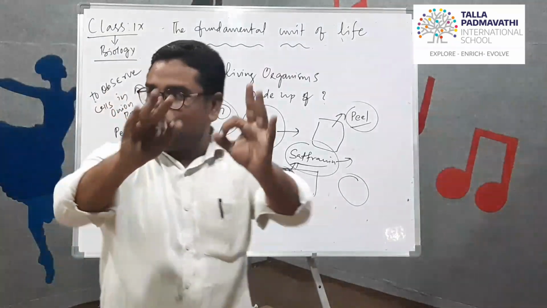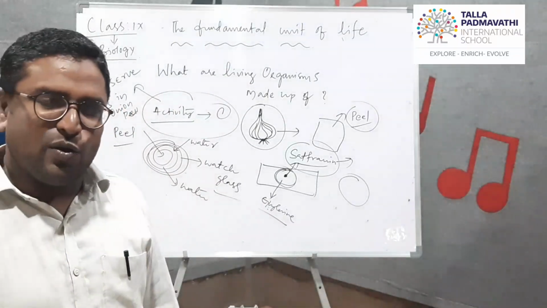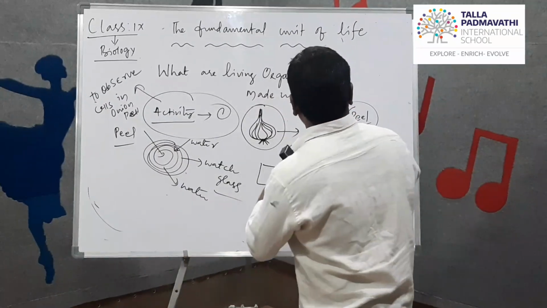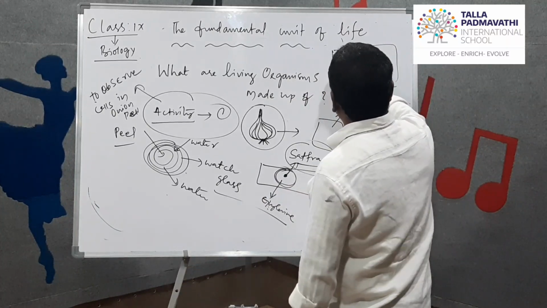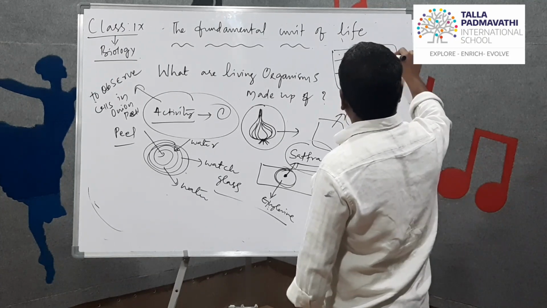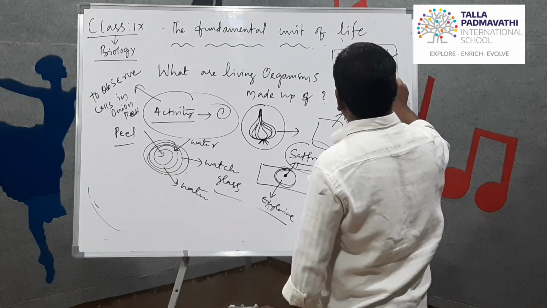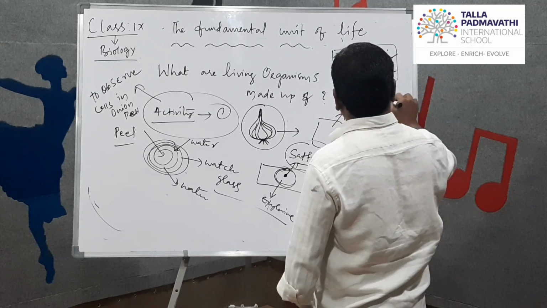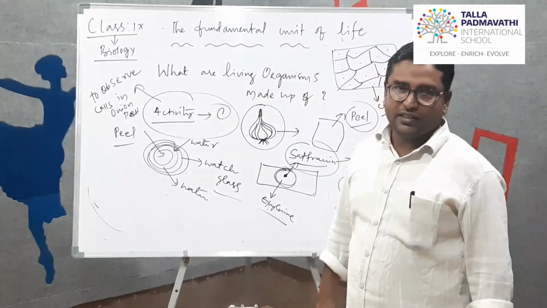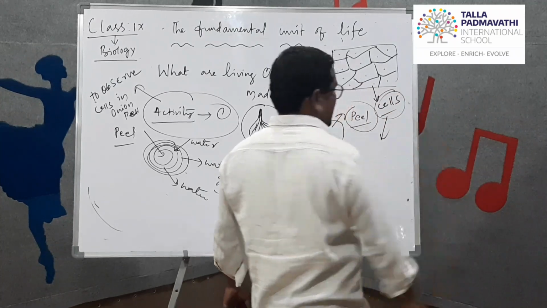When you observe through the microscope, you can see box-like structures, dotted box-like structures. These dotted box-like structures are called cells.